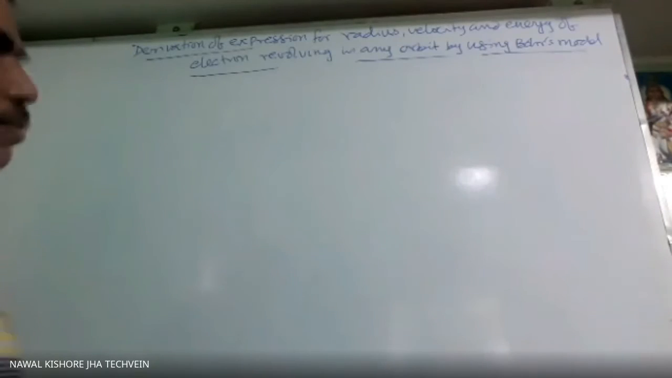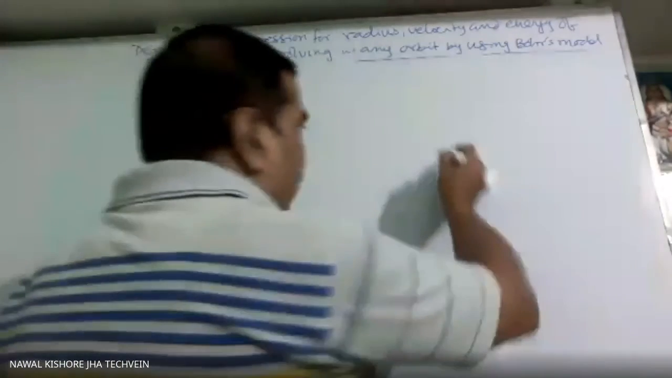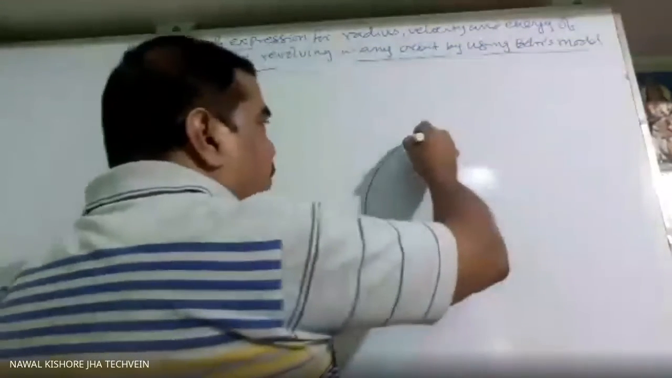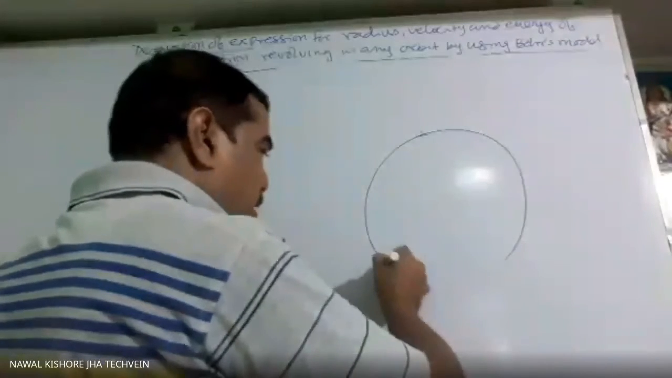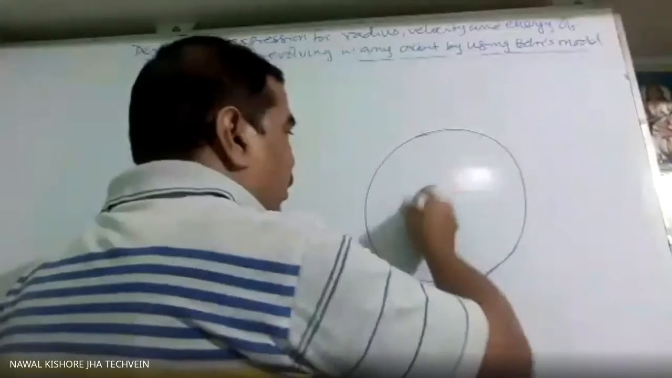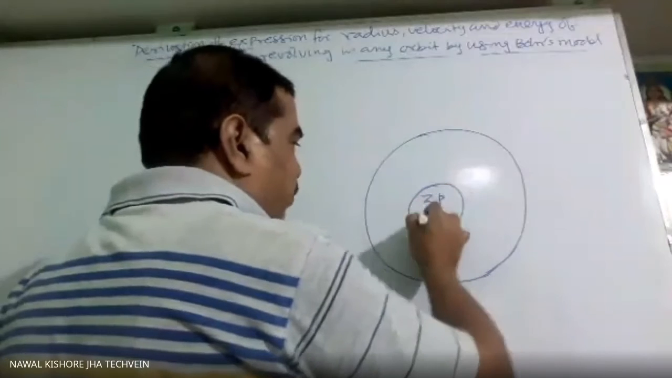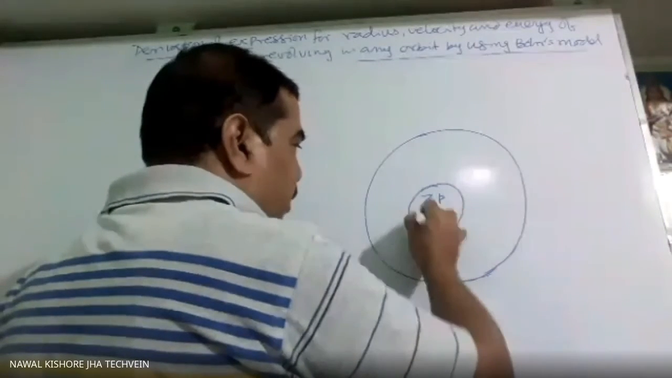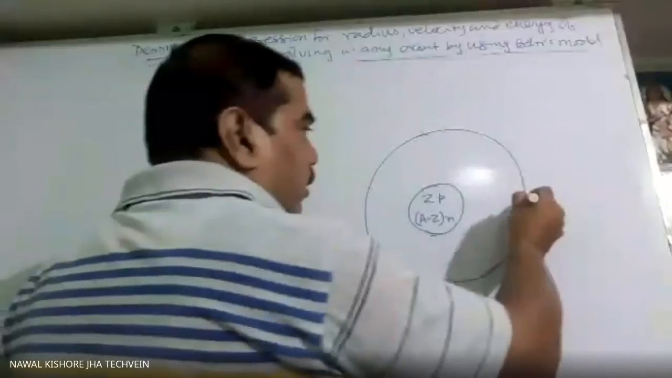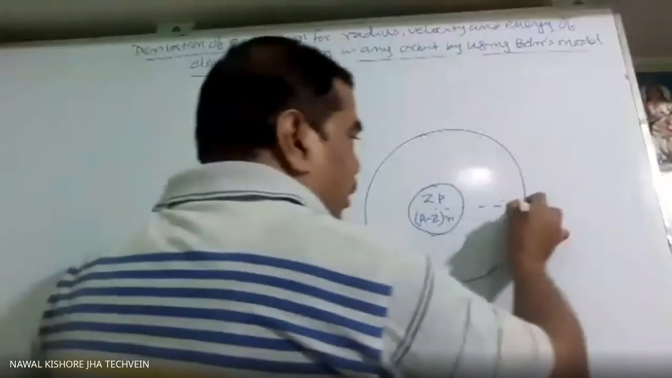So we can derive for any nucleus, any atom. For hydrogen, the special case will come. In our syllabus, it is specially mentioned for the hydrogen atom, so there is no difference. We can consider any atom. Suppose this nucleus has Z protons and A minus Z neutrons, and we are considering an electron which is revolving in maybe the nth orbit.